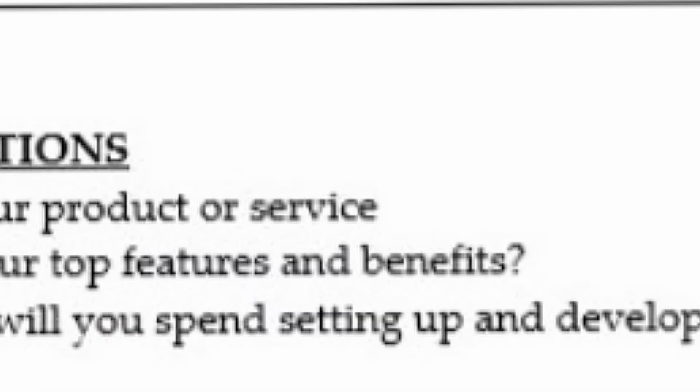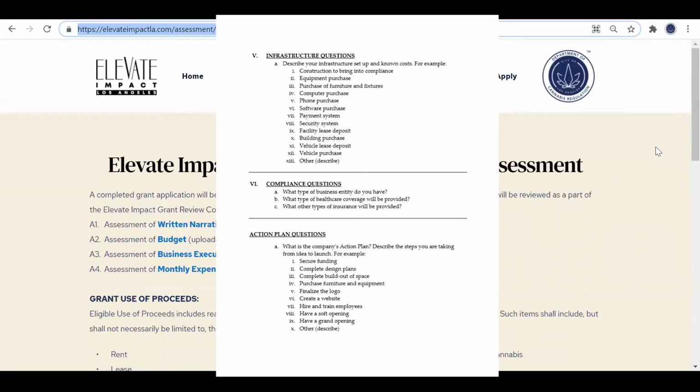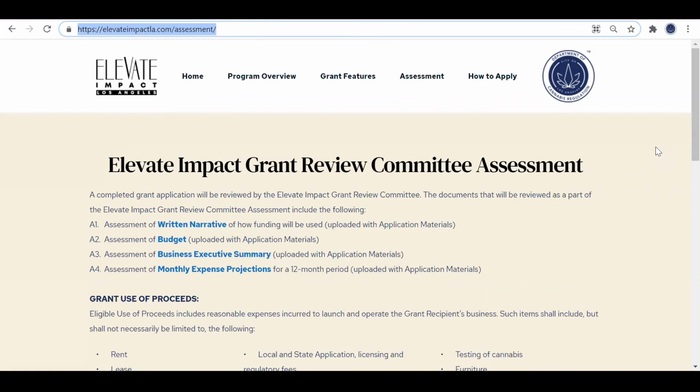We expect the Business Executive Summary to be a short document of only 3 to 5 pages. All of the questions that are outlined in this Business Executive Summary example may not apply to your business, but we want you to describe all that you can to the best of your ability. So let's walk through this document for more detail.